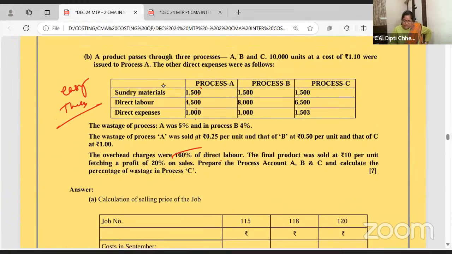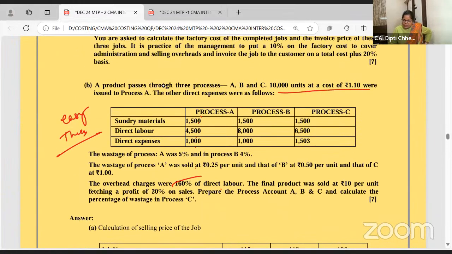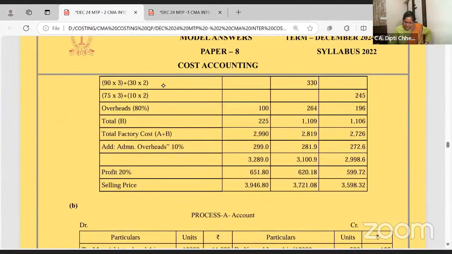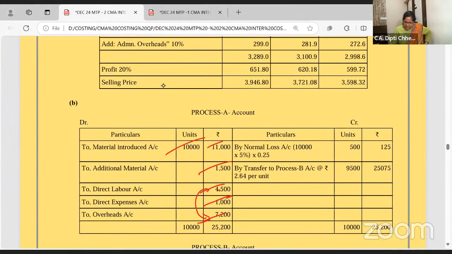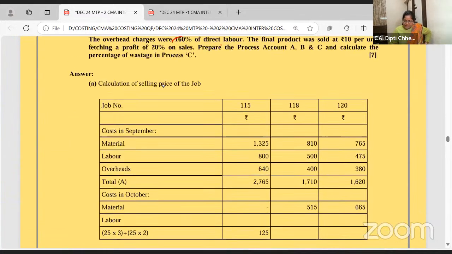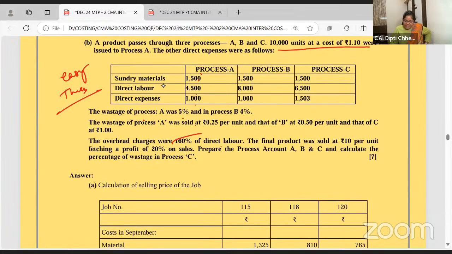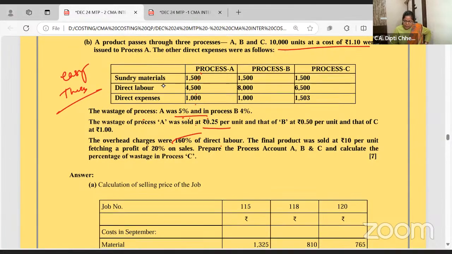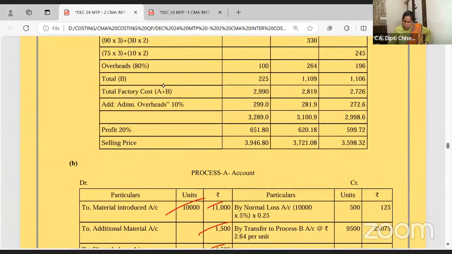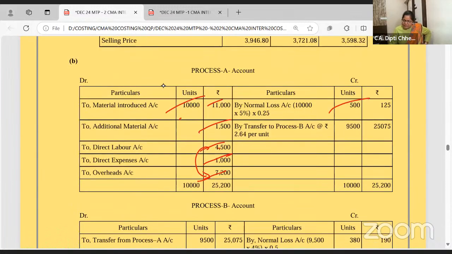And because it was the first process, they have introduced 10,000 units at 1.1 in A. So you got the debit side. Now, wastage in A is 5% and it's sold at 0.25.